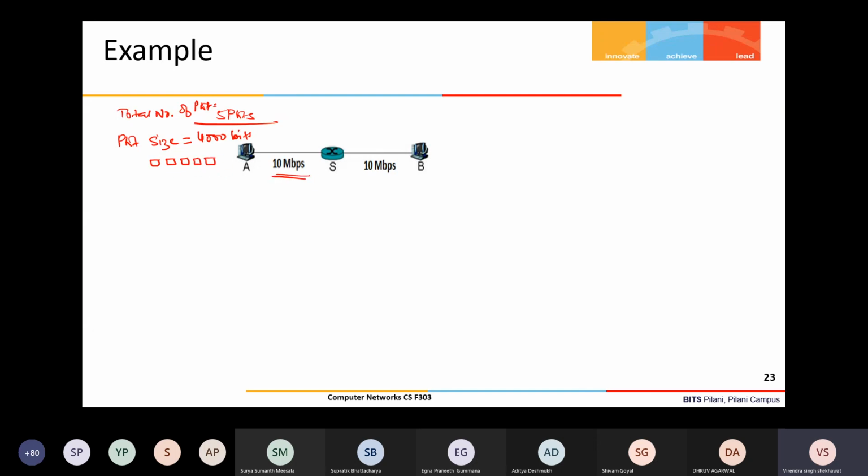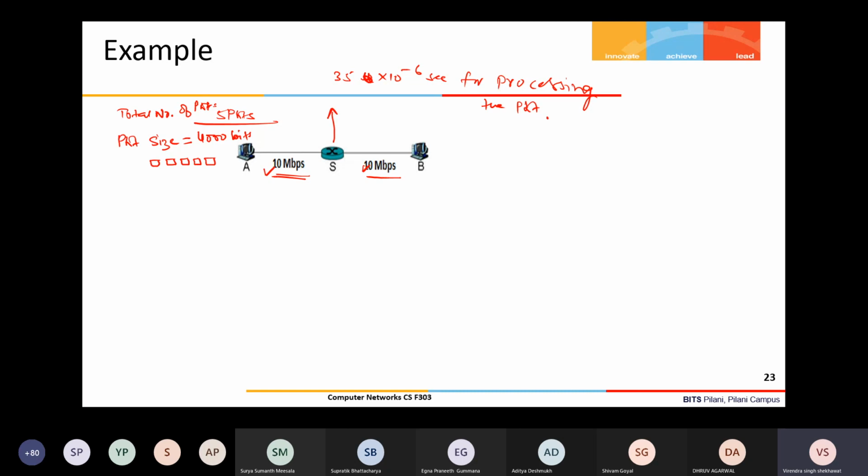The capacity or the bandwidth of this link is 10 Mbps. This link also has 10 Mbps. At this switch S, it takes 35 microseconds, 35 into 10 power minus 6 seconds, for processing each packet.